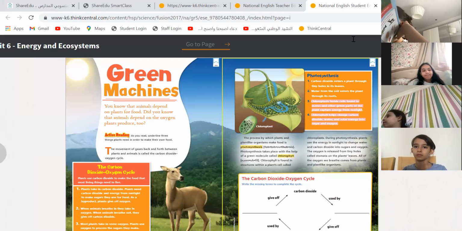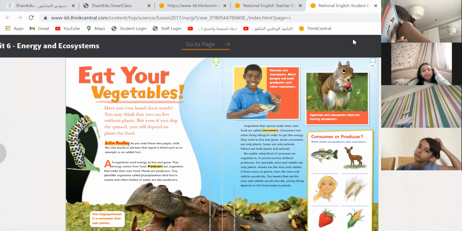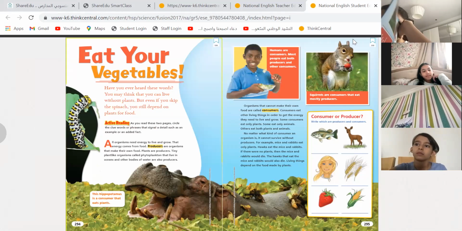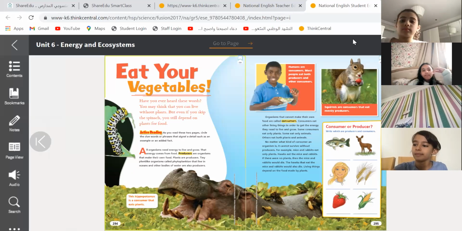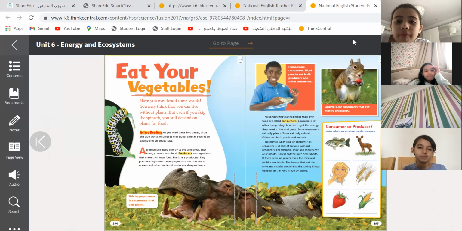So chlorophyll, what does chlorophyll do? It changes into sugar and oxygen. Excellent. Thank you, Tala.